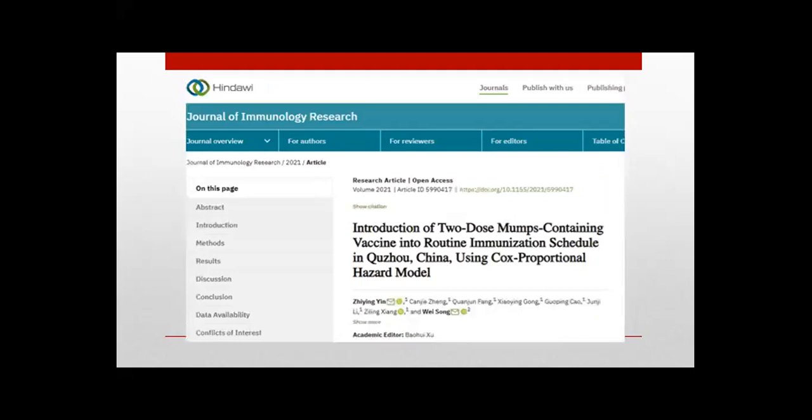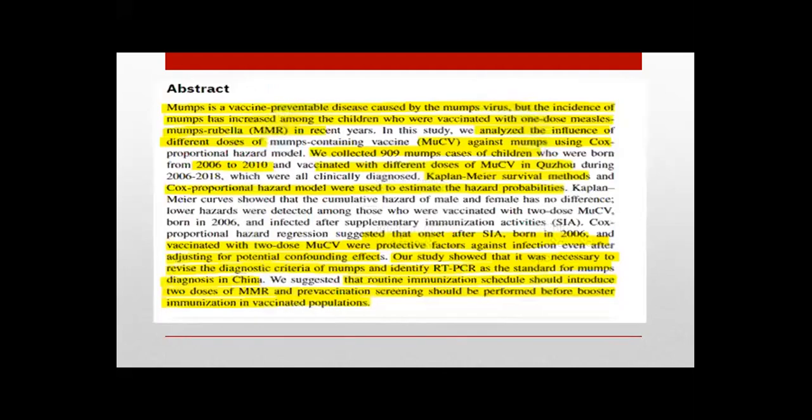There is also another article published on the introduction of a two-dose mumps-containing vaccine to the routine immunization schedule using a Cox proportional hazard model. In this study, they analyzed the influence of different doses of mumps-containing vaccine against mumps using the Cox proportional hazard model. They collected 909 mumps cases of children born from 2006 to 2010 and vaccinated with different stages of mumps-containing vaccine in China during 2016 to 2018, all clinically diagnosed. The Kaplan-Meier survival method and Cox proportional hazard model were used to estimate the hazard probabilities.